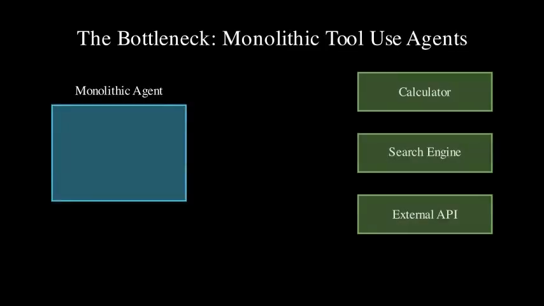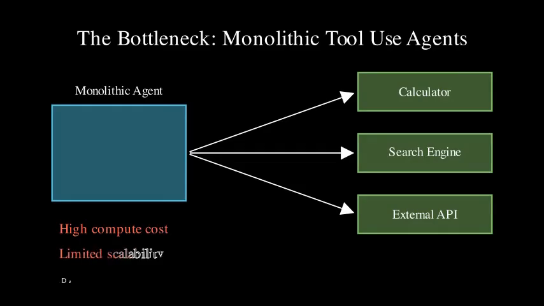Current tool use agents often rely on large, monolithic language models. These models are expected to both reason about the problem and decide which tool to use, and then use it. This presents a scaling problem. Training and deploying these massive models is computationally expensive, and their performance can be limited by their ability to efficiently manage diverse tools and user preferences.